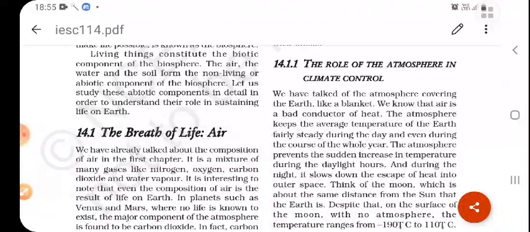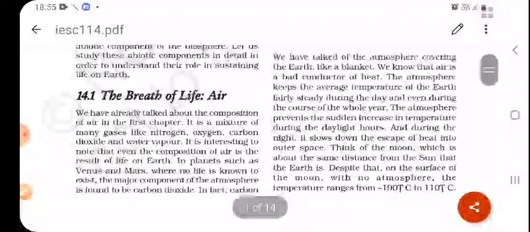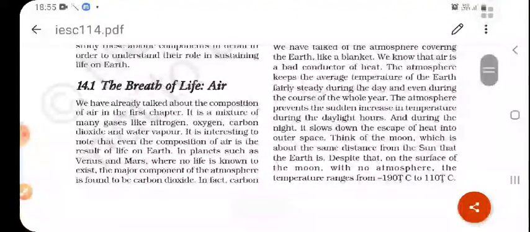It covers our earth and acts like a blanket for our earth. And we know that air is a bad conductor of heat, so it keeps the average temperature of the earth steady during the whole year, and it makes the nights cooler and the days hotter. So there is proper distribution of air throughout the earth.